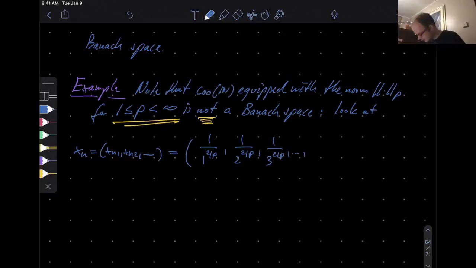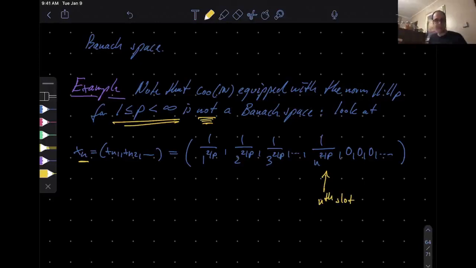And then the last non-zero term will be 1 over n^(2/p), and after that everything is 0. So this here is the nth slot, and that is precisely the index indicated on the left. By construction, this is an element of Z00n, because after finitely many terms, the entire tail is equal to 0.